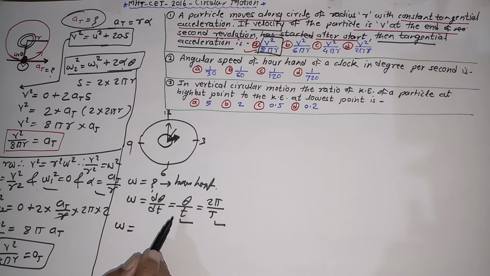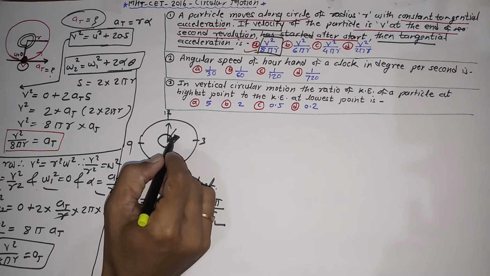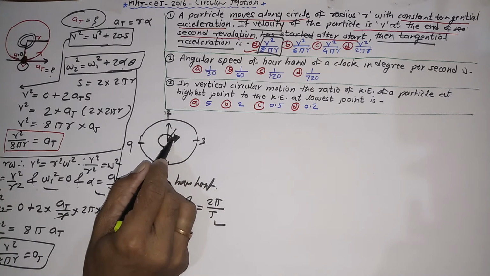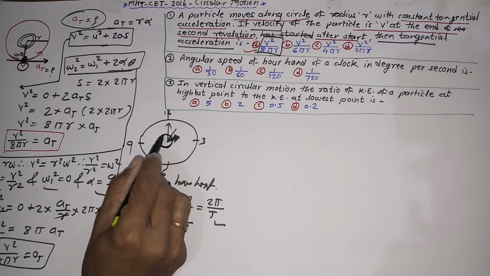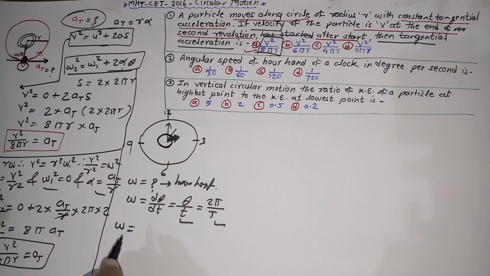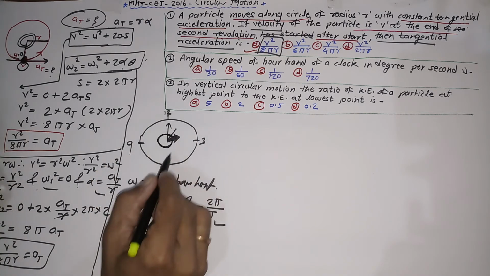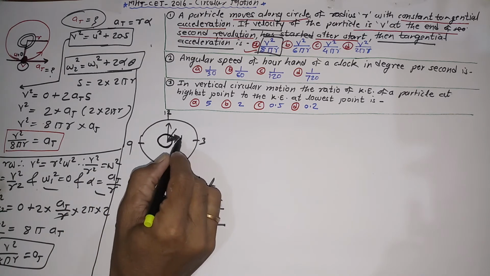If I consider the hour hand, the smaller, thicker one, it has completed one revolution, and the time required for one revolution is called the period. That is small t equal to capital T, the time required for one complete revolution, one complete circle, for the hour hand.